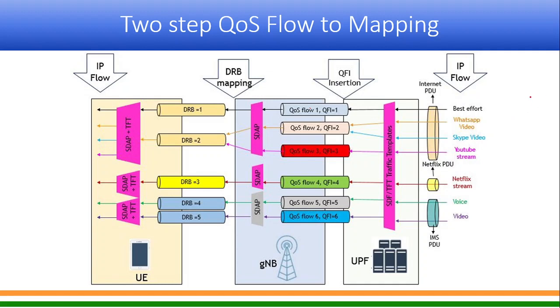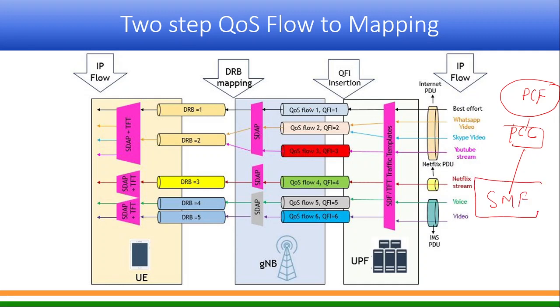what you have in the 5G network, you have the PCF. That PCF is the Policy Control Function, and all control is done by it. So whenever there is a requirement of a particular quality of service to be applied for a particular service data flow, it sends a PCC rule to the SMF.